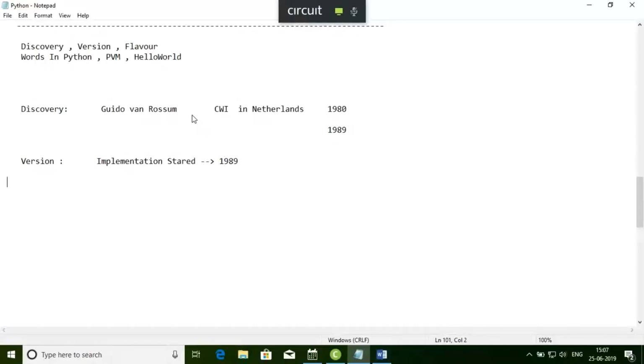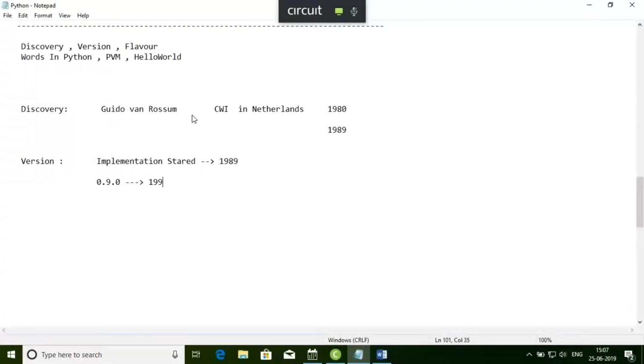Okay, and the first Python version did not come as Python 1.0, like Java 1.0, not like that. The first Python version came as 0.9, and that came in the year 1991.